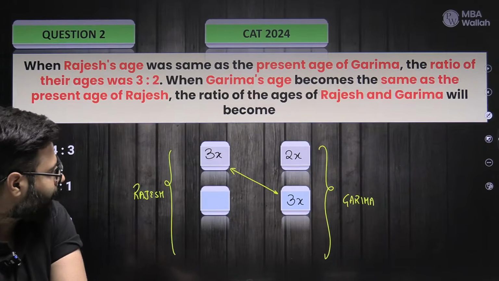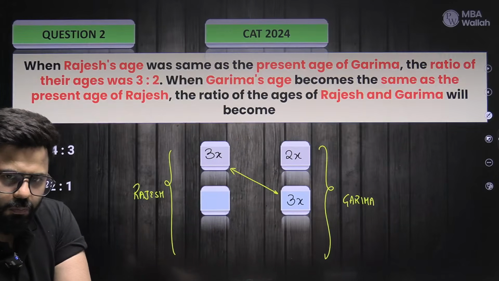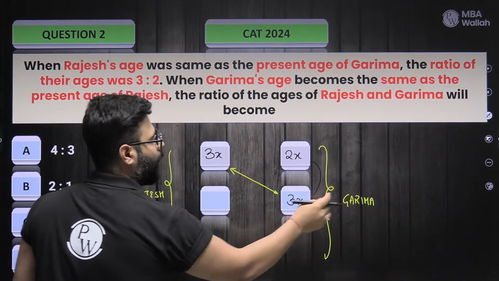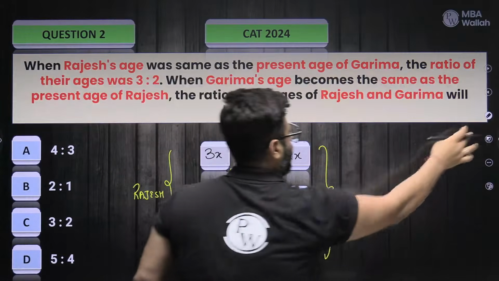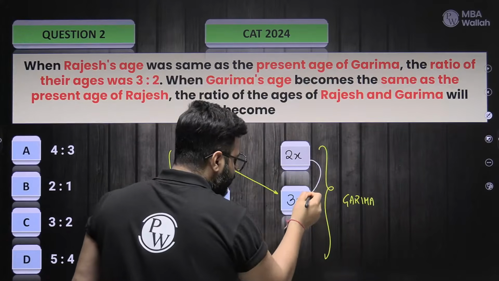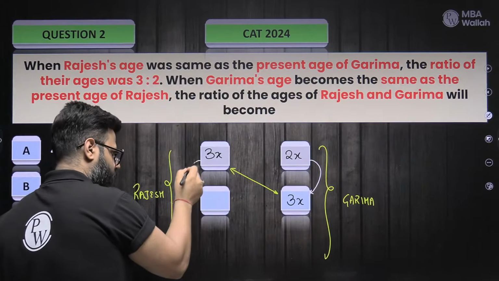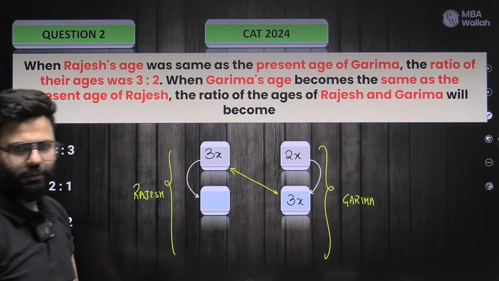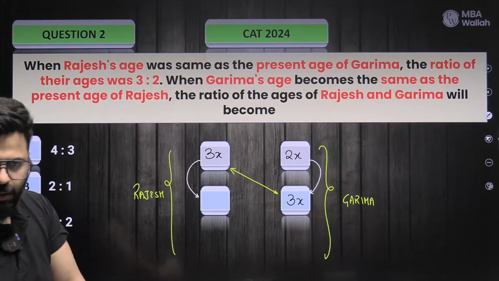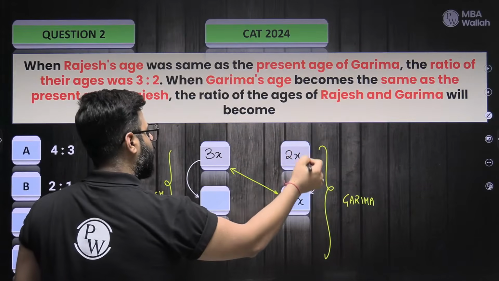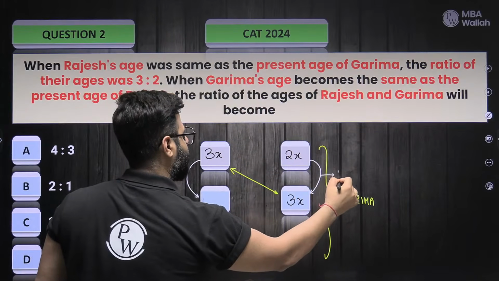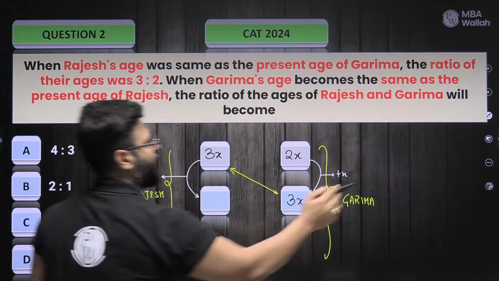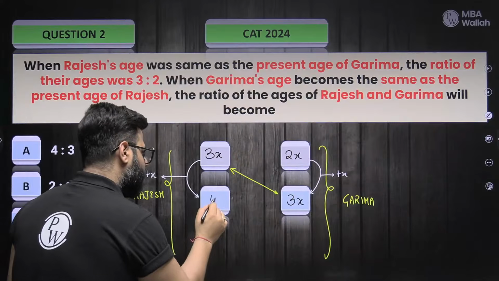We know Garima is coming from 2x to 3x, so we know the time gap, and the time gap has to be the same for both. Garima grew from 2x to 3x, that means plus x years. So in the meantime, Rajesh would have come from 3x to 4x. Isn't it, guys? Comfortable?